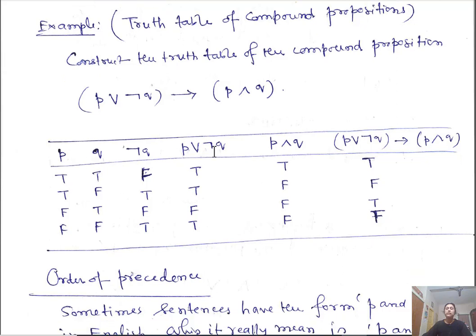Means if the number of propositions is limited. If you have only, here, this compound proposition involves only two variables. Okay, so this is easier.